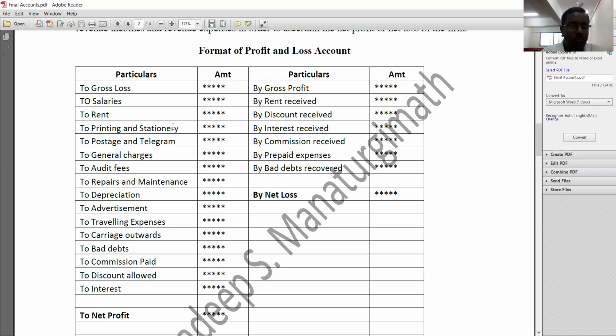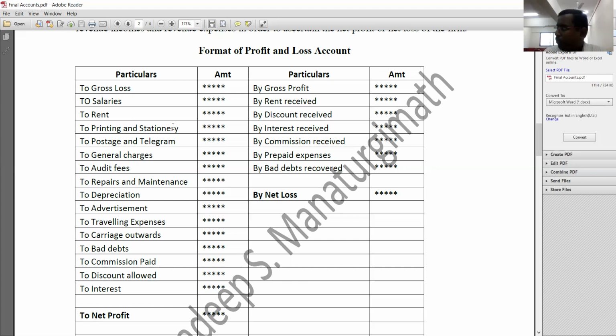Further, on the debit side, you need to record all indirect expenses such as salary, rent, printing and stationery, postage and telegram, general charges, audit fees, repairs and maintenance, depreciation, advertisement, bad debts, traveling expenses, carriage outwards. Carriage inwards belongs to trading account because that is transportation expense related to raw material.